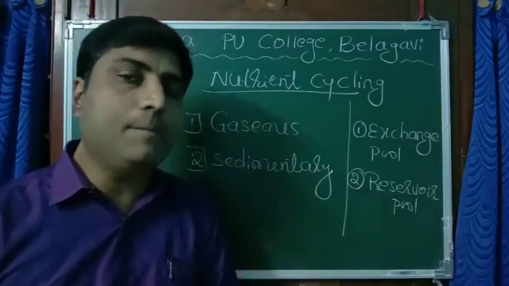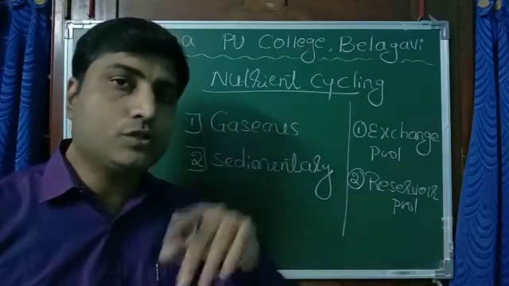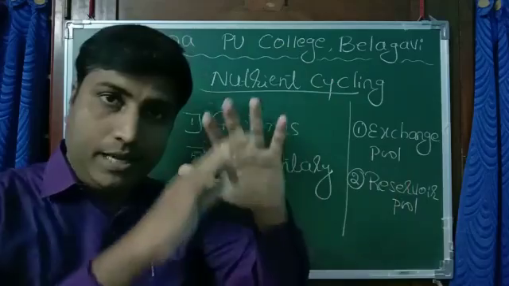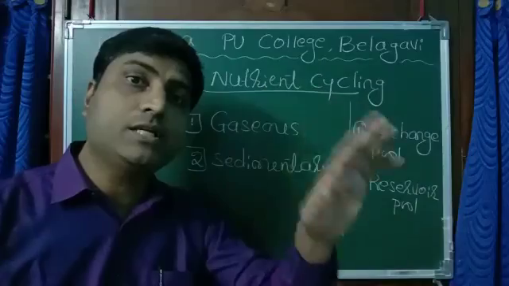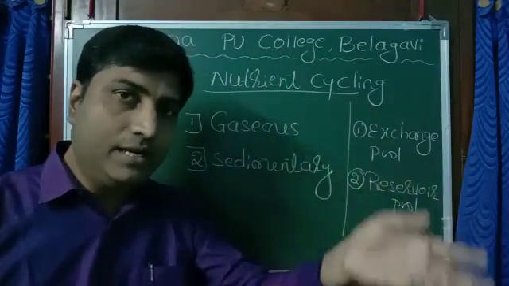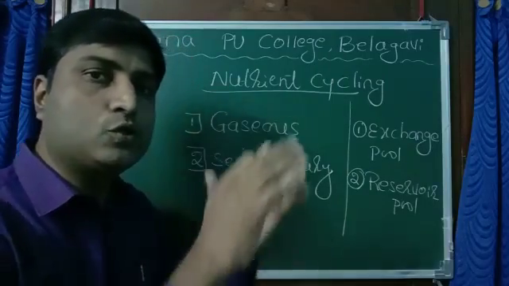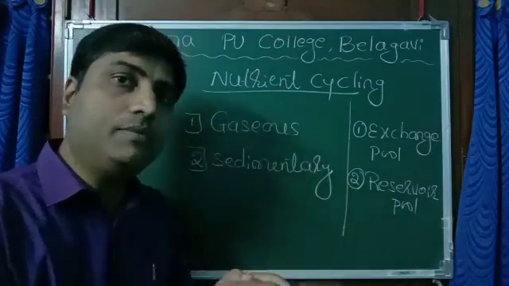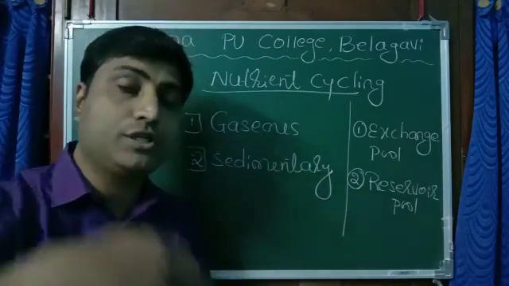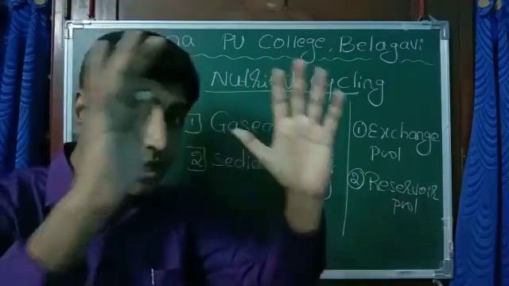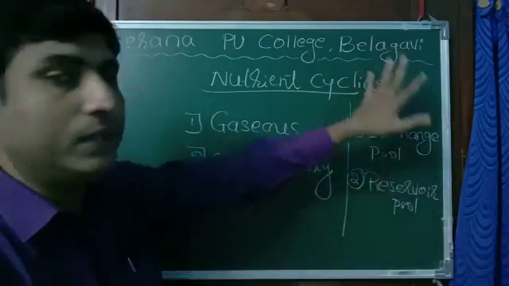Now, if you take the example of oxygen cycle, we take in oxygen from the atmosphere. In the atmosphere, oxygen is stored. So that is the reservoir of the oxygen. Atmosphere is the reservoir of the oxygen. From there, we take in oxygen and we give out carbon dioxide. Carbon dioxide again goes to the reservoir, that is the atmosphere. And from there, carbon dioxide will be taken up by plants. They release oxygen during photosynthesis. So here that reservoir pool is atmosphere. Ourself and plants, we belong to the exchange pool.